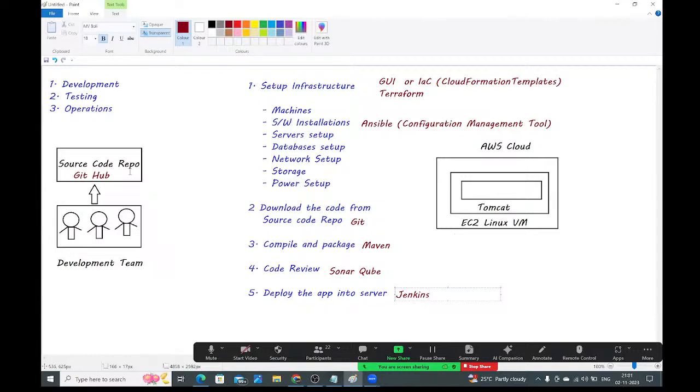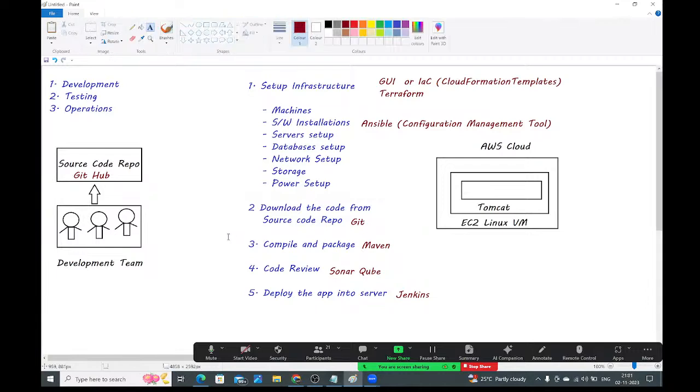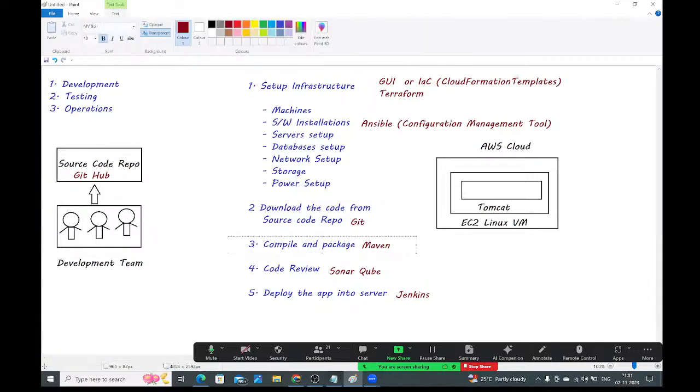Please respond. What is the developer's job? Just developing the application and uploading the code into the source code repository. After that, the operations team is responsible to deploy the application in the servers and deliver the application to the client. If the operations team wants to deploy the application in the server, first they need to create the infrastructure. Then they need to download the code from the GitHub repository by using Git client. After that, they need to compile and package the code by using the Maven build tool. After that, they need to perform the code review by using SonarQube. After that, they need to deploy the application by using Jenkins, guys. Up to here clear?